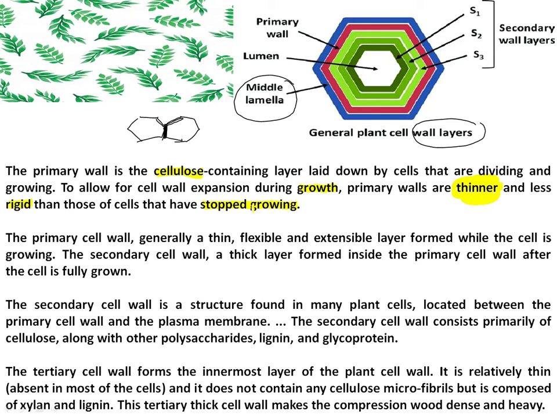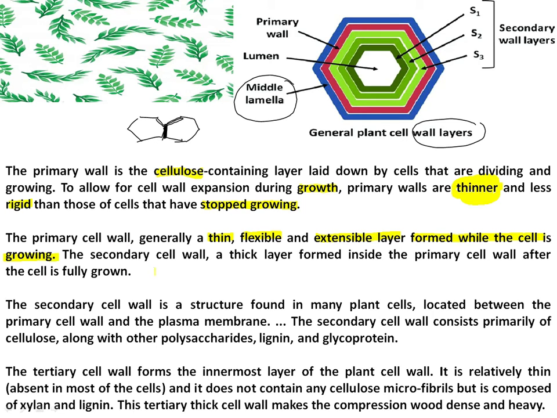It allows expansion, right? Because rigidity at this time is not needed. That is why the primary cell wall is a thin, flexible, extensible layer formed while the cell is growing.